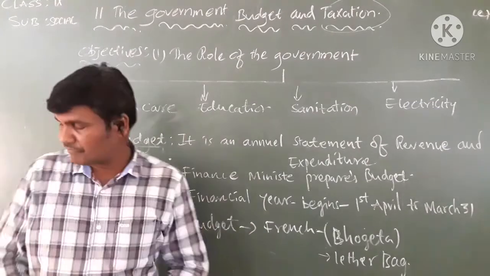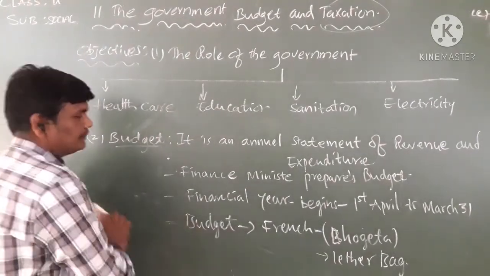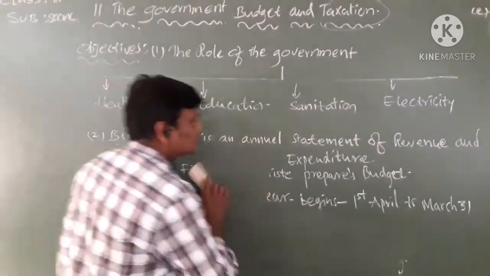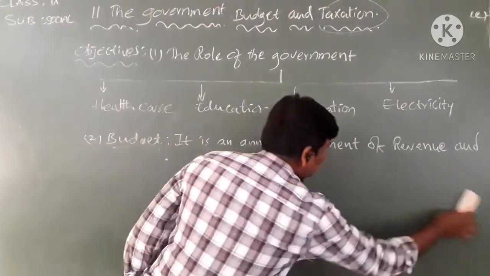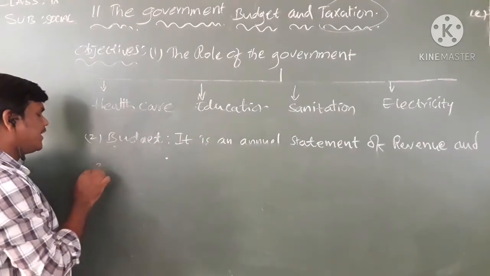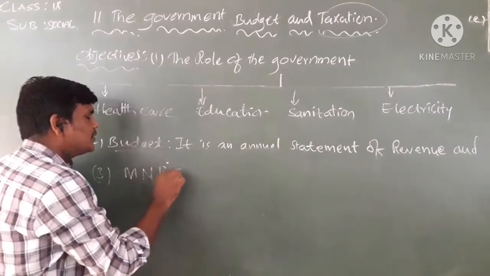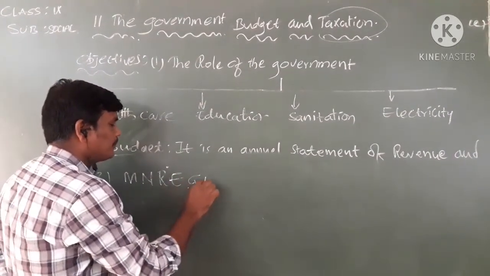And in this lesson, one more topic is MNREGA. Now I am going to write what MNREGA is. Already I told you that modern governments are welfare governments. That is why they are implementing new programs like MNREGA.